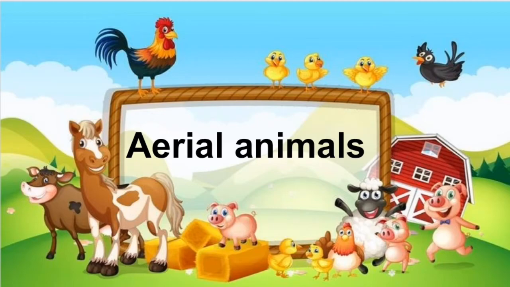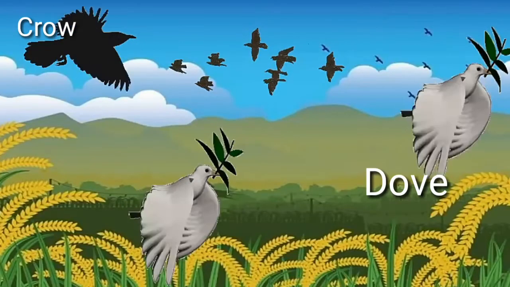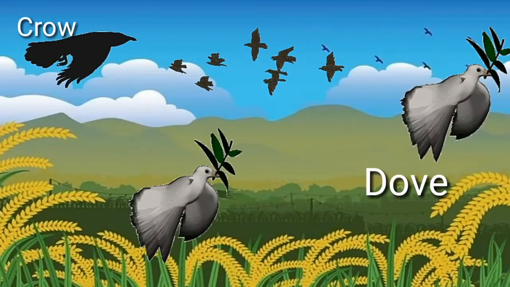Next, aerial animals. Animals that can fly most of the time are called aerial animals. Children, see, crow and dove are the examples of aerial animals.